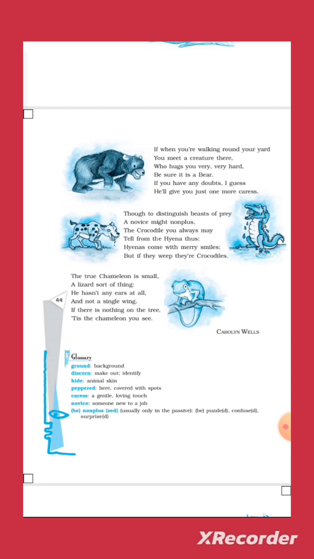If I talk about the last poetic device, that is allusion. So what is allusion? Allusion means you have taken a reference from any other book. So the reference is also taken here, and the reference is Asian lion. In the words Asian lion, the reference is taken. So allusion is also here.